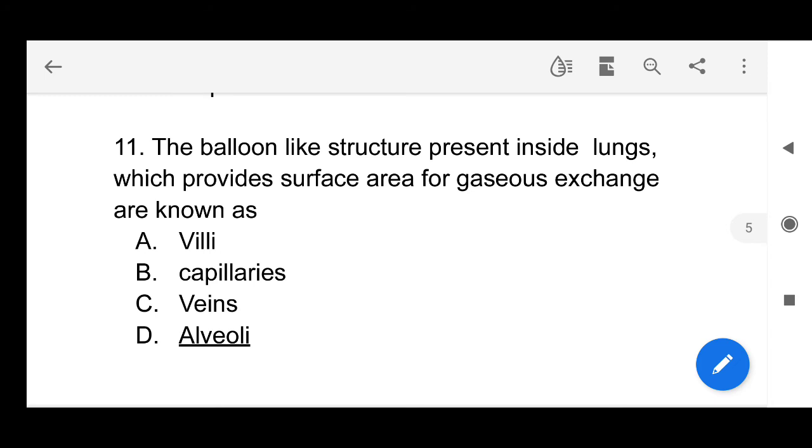The balloon-like structure present inside the lungs which provides surface area for gas exchange is known as alveoli. So see here, we can compare villi with the alveoli. They are present inside the lungs and increase the surface area for gaseous exchange. Here carbon dioxide and oxygen exchange takes place.